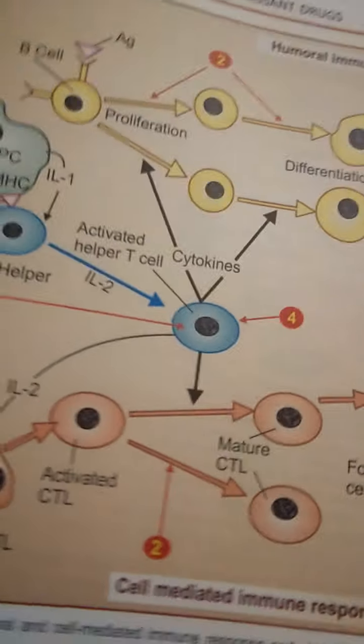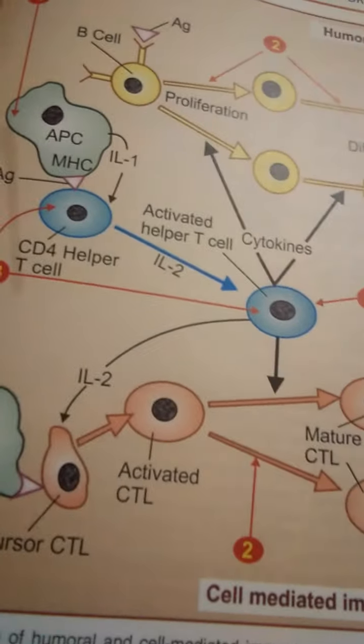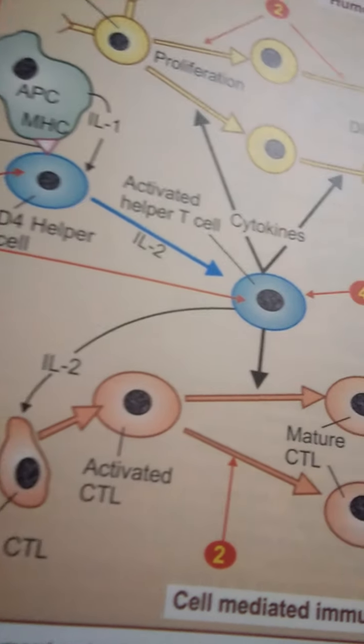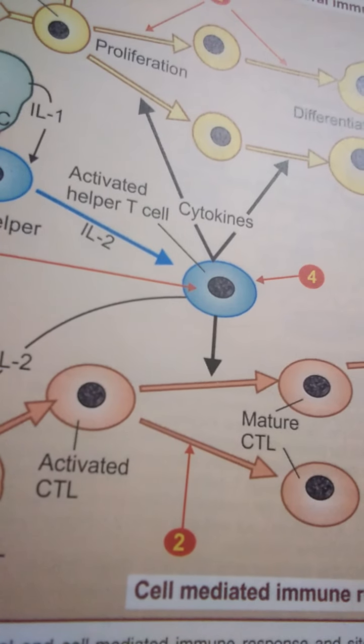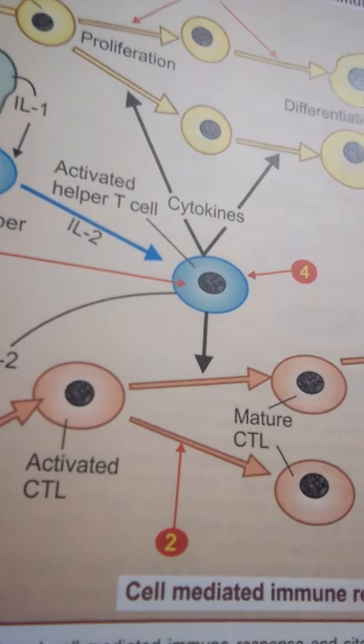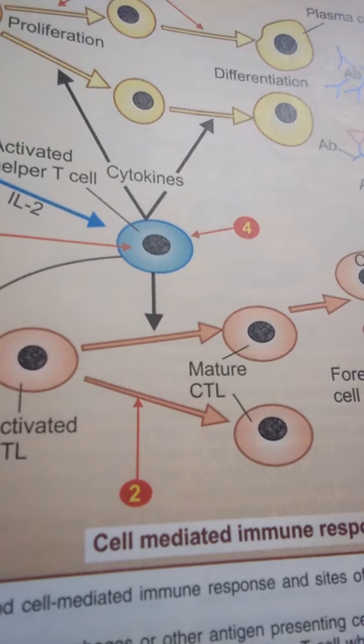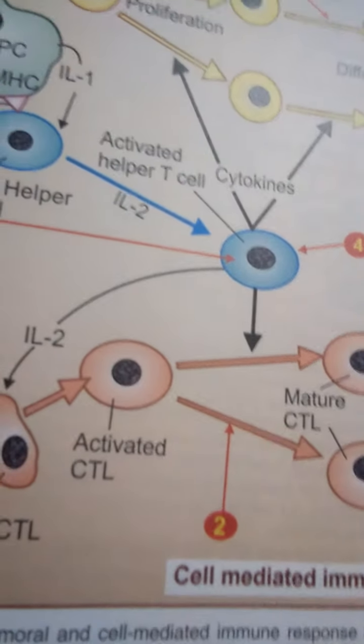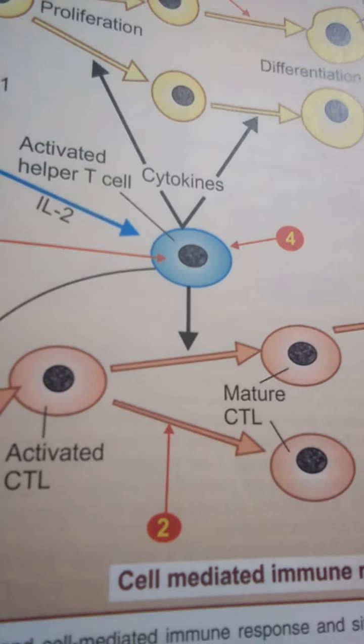So what happens whenever cyclosporin is used? It mainly acts upon the CD4 helper T cell, and it inhibits the actions of T lymphocyte proliferation. That is, there is no IL-2 formation and no cytokine formation.